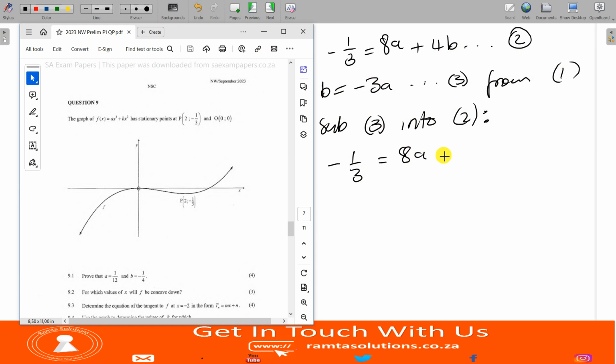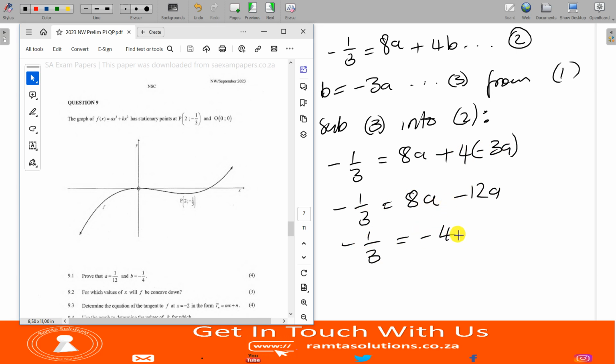Negative 1 over 3 equals 8a plus 4 into negative 3a. What do we get? Negative 1 over 3 equals 8a minus 12a. So this will then become minus 4a. So if you divide negative 1 over 3 by negative 4, what do you get? You will get positive 1 over 12.